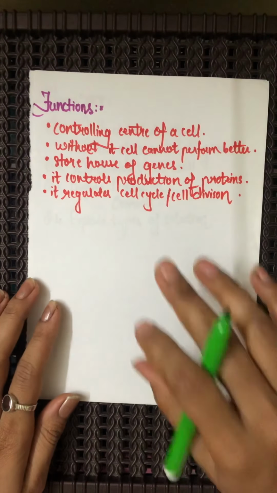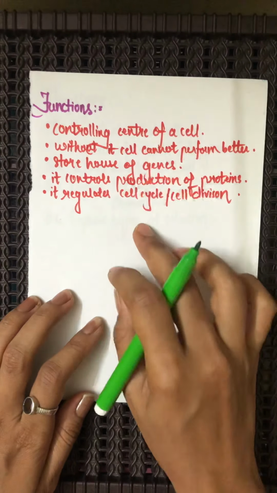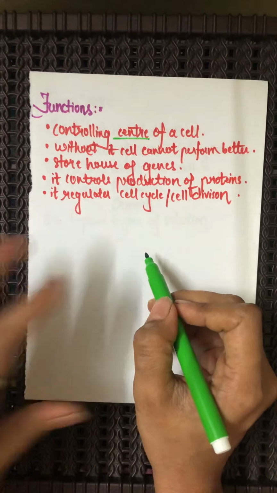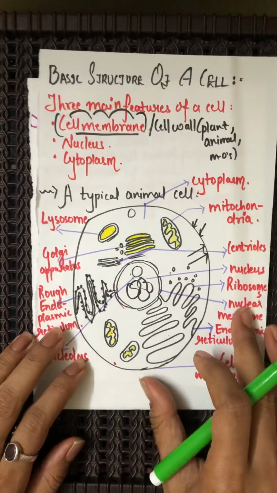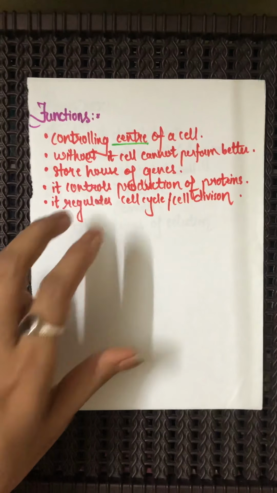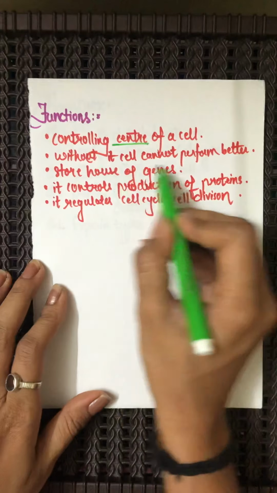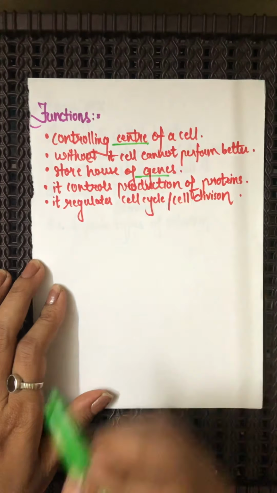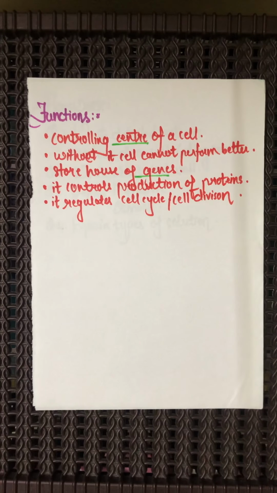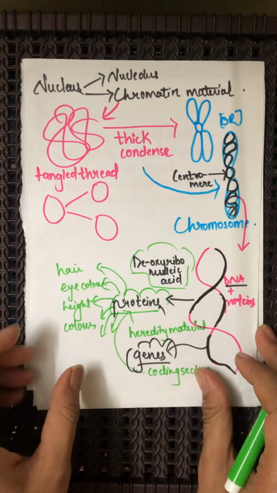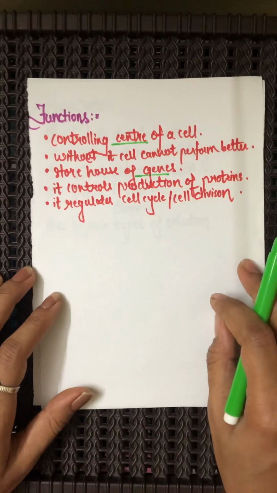And for now we shall understand only the functions of the nucleus. It is the controlling center of the cell. All the activities that take place inside the cell are guarded by the nucleus. Without the nucleus, a cell cannot perform properly. It is the storehouse of genes. Inside the nucleus we have genes, and therefore it is termed the storehouse of genes.